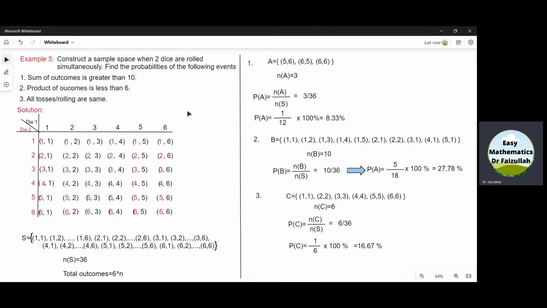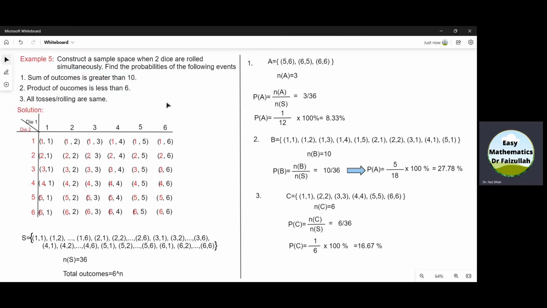Now let us solve this last example, in which we need to find a sample space when we roll two dice simultaneously. We also need to find the probabilities of these three events.